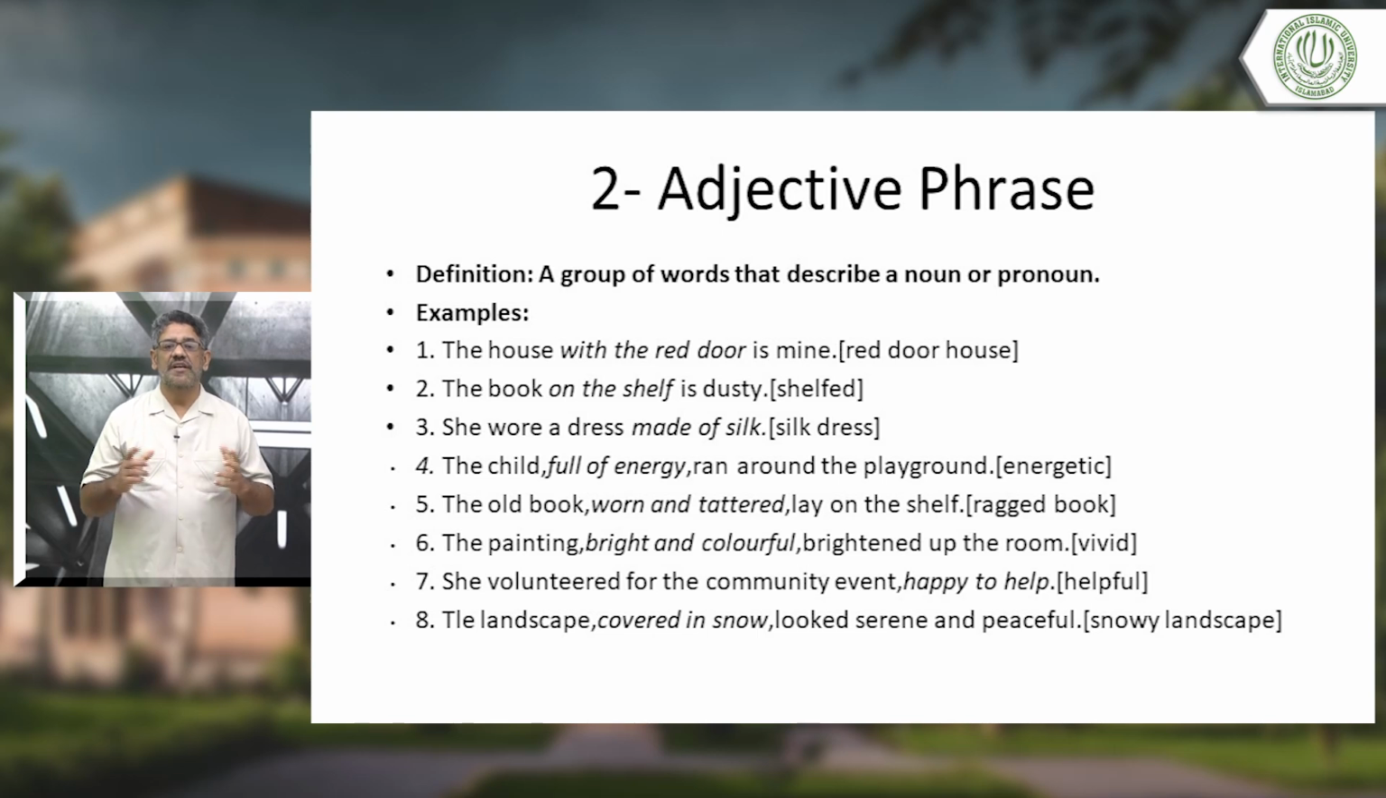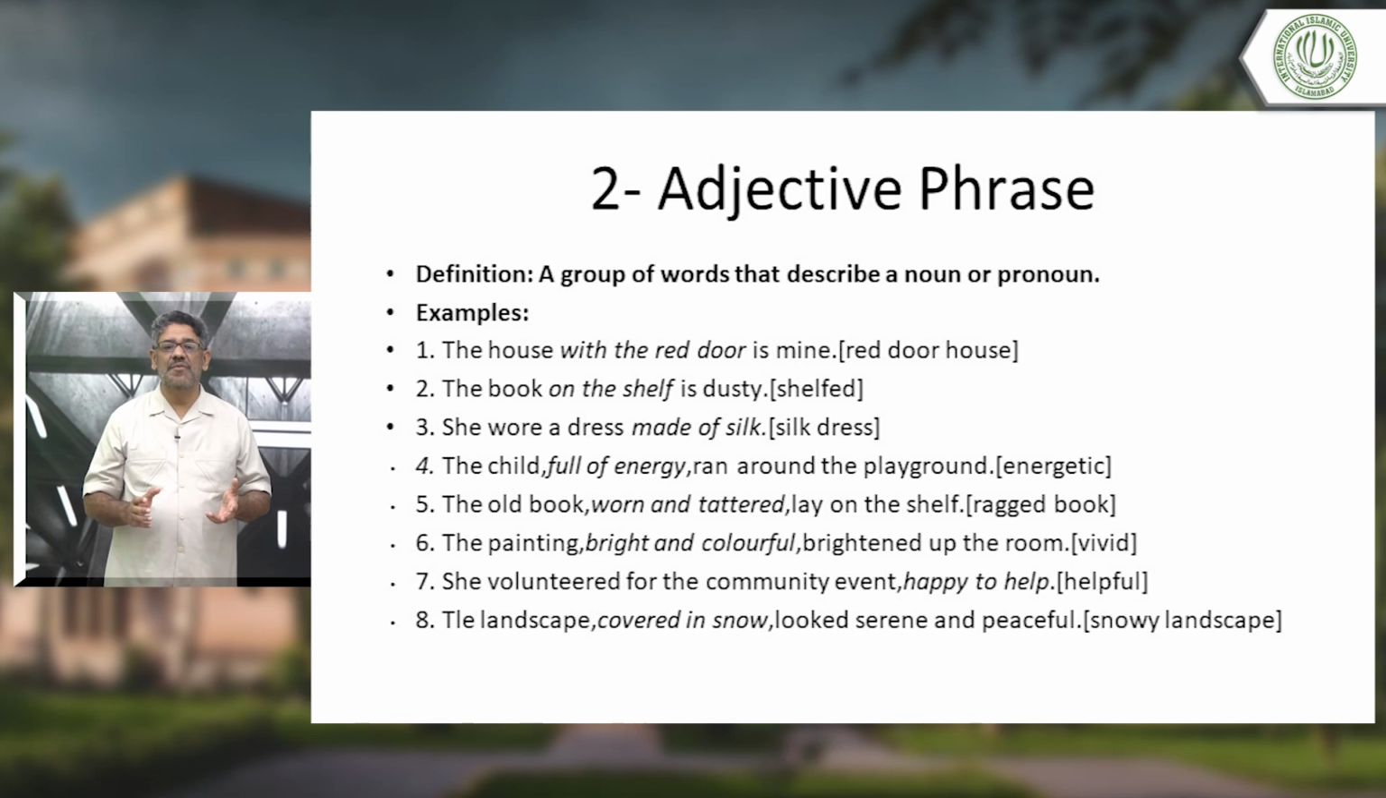Number 4, the child full of energy ran around the playground. You see, full of energy, what is full of energy? I want to use one adjective there, energetic. You can say the energetic child ran around the playground. But we said full of energy. Again, this is the adjective. Remember, don't confuse it. It's an adjective phrase.